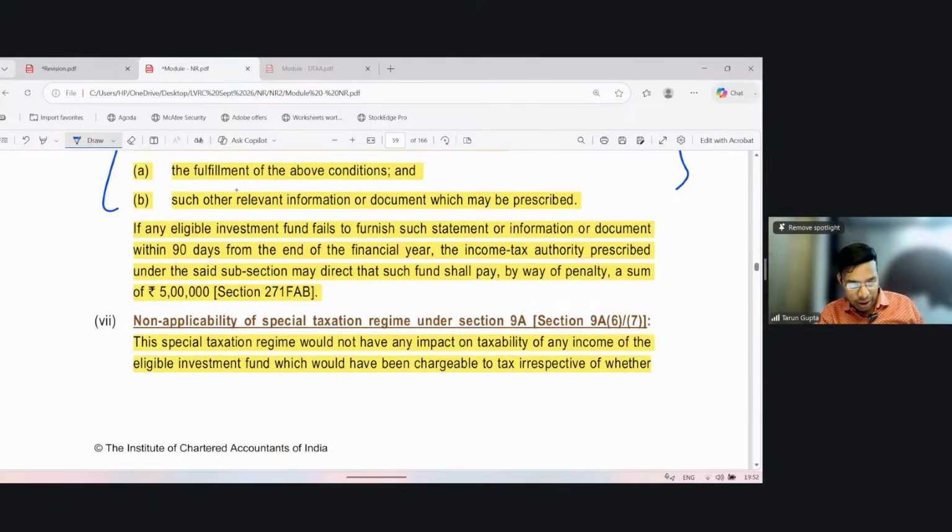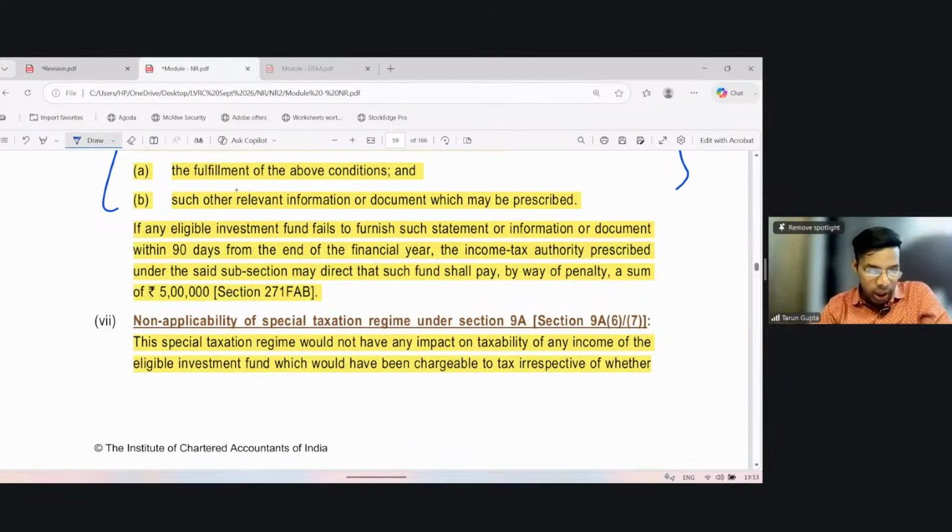This special taxation regime will not have any impact on tax. Okay. It says that there is a benefit given to the eligible investment fund that even if your manager is sitting in India doing all the activity, you will not be considered as having a business connection in India, nor will be considered as being a resident in India. Okay. But if there was some income which was taxable without even section 9A, then such income shall continue to be taxable.